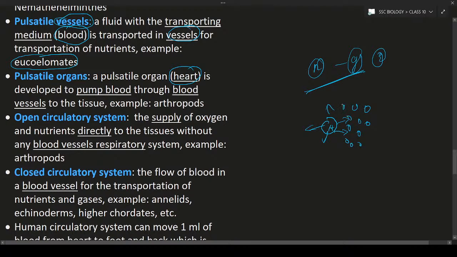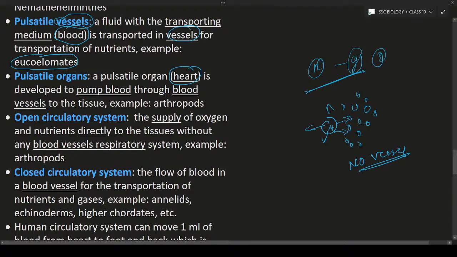Such kind of pumping of blood or any fluid by the pumping organ directly into the tissues, without any blood vessels, is known as open circulatory system. Here, remember one thing, in the open circulatory system you don't find any blood vessels, no blood vessels can be seen. So this is the reason we are calling it an open circulatory system.